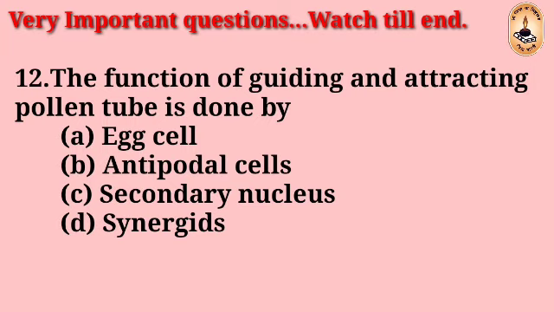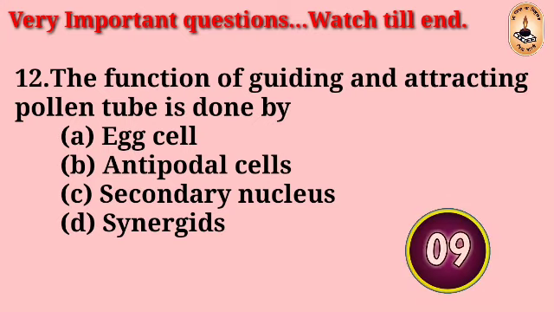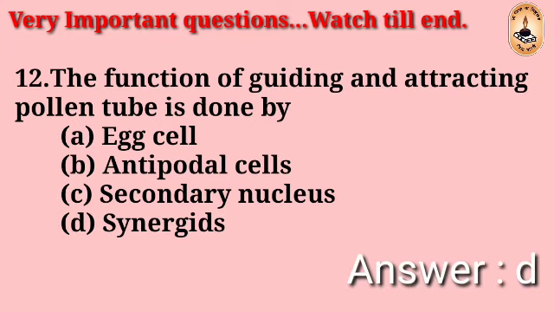Question number 12. The function of guiding and attracting the pollen tube is done by: egg cell, antipodal cells, secondary nucleus, synergids. The right answer is D, synergids.